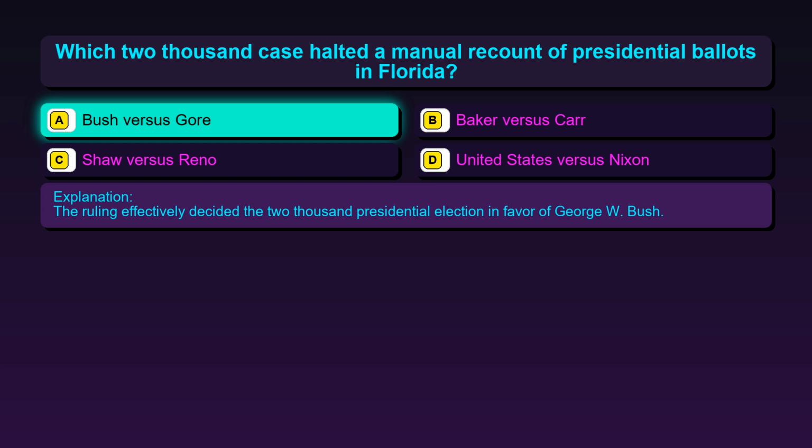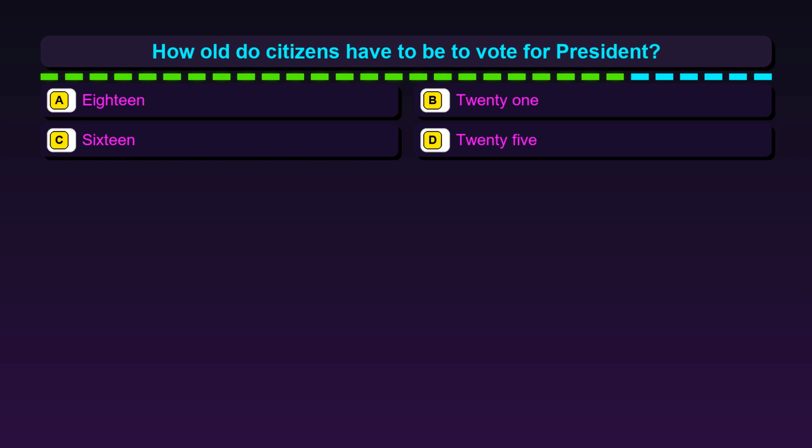Question 12. How old do citizens have to be to vote for president? Option A, 18. Option B, 21. Option C, 16. Option D, 25.